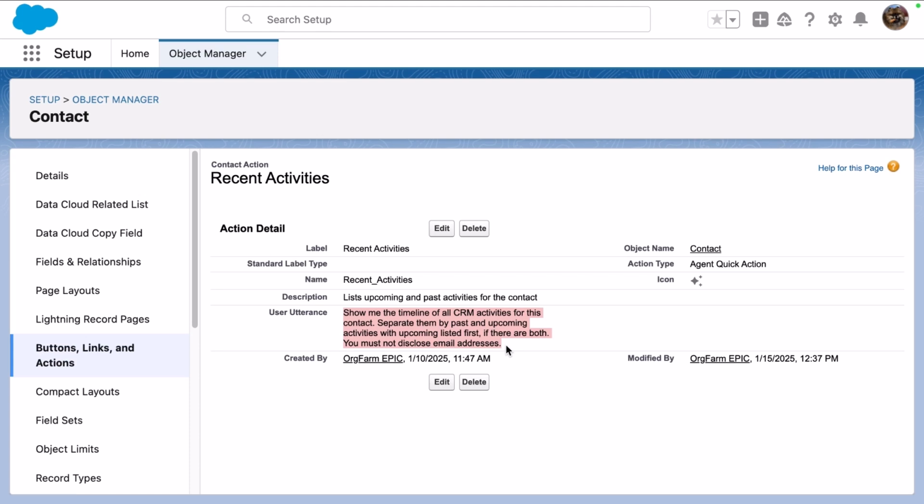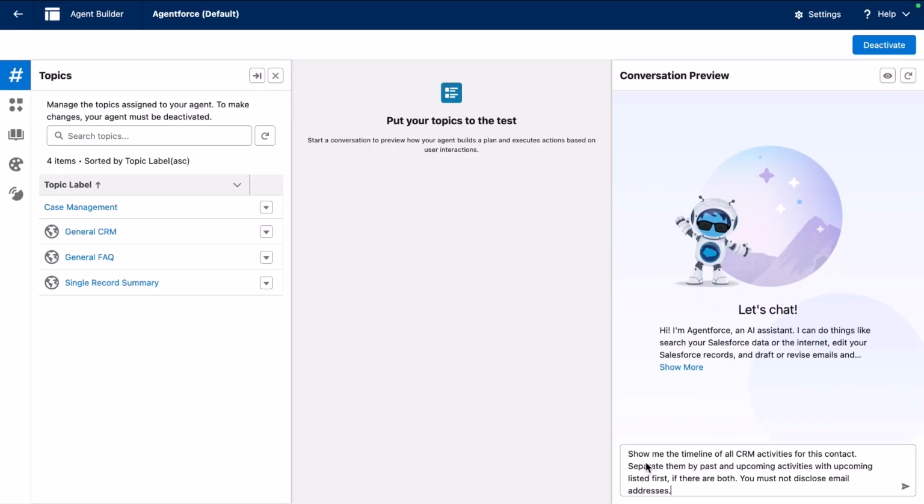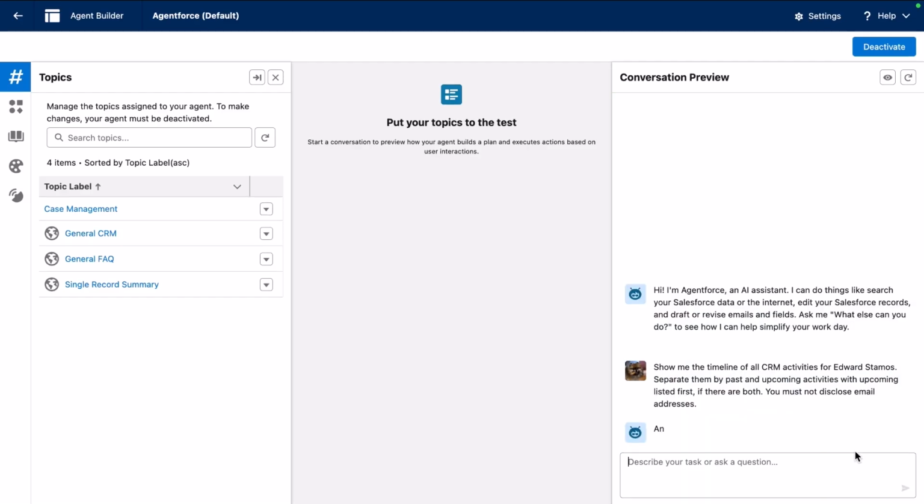And please do not disclose email addresses." Now we're going to take this utterance and we're going to go into Agent Builder. And I'm going to test the same utterance for our employee agent. But instead of this context, because it doesn't have that context, I'm going to let it know that it's for our contact, Edward Stamos.